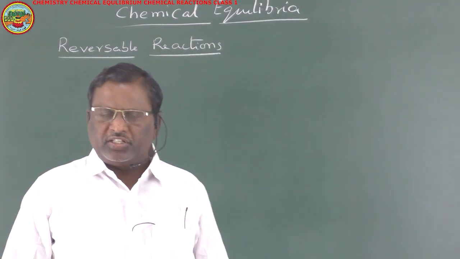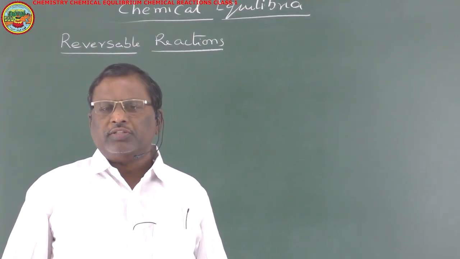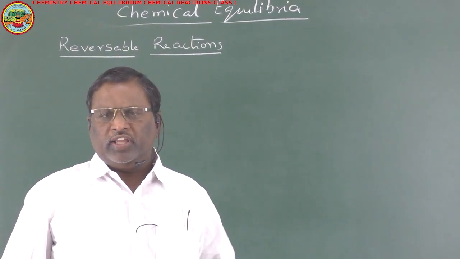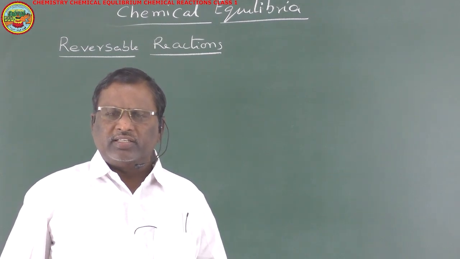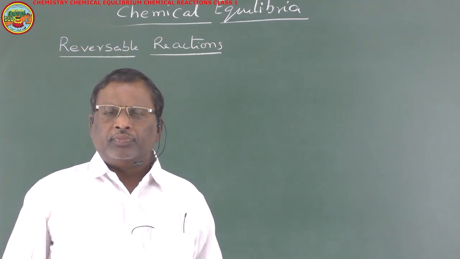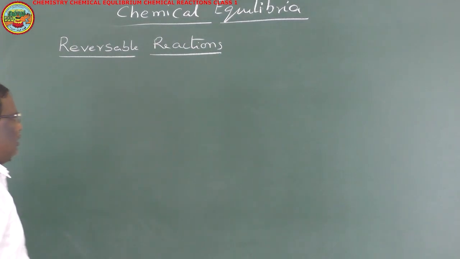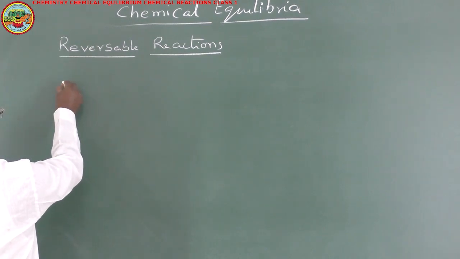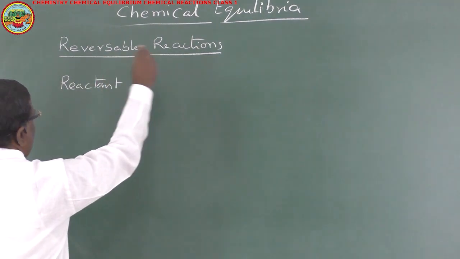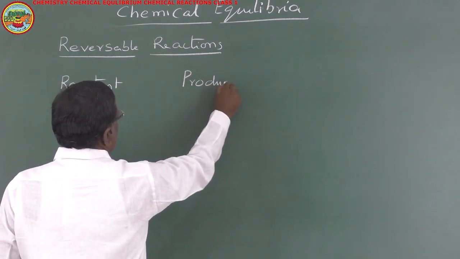Reversible chemical reactions are the reactions in which reactants will convert into product and product will convert back into reactants under the same experimental conditions. In a reversible chemical reaction, the species which take part in the reaction are said to be reactants, and the species obtained during the reaction are said to be products.